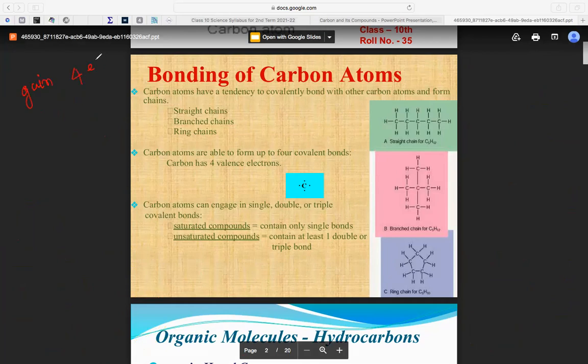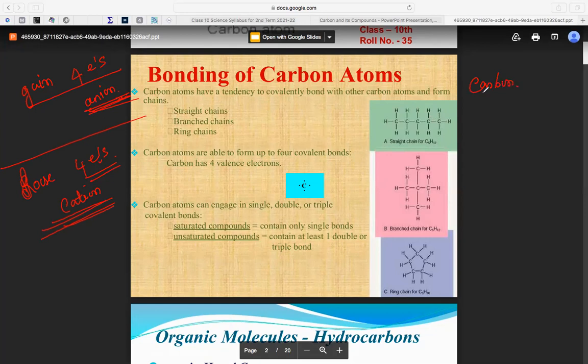If the atom gains 4 electrons, it will become an anion. 4 electrons are extra. If the atom loses 4 electrons, it will become a cation. Or any electron, if it loses either 1 or 2, or if it loses an electron, that means it is a cation. If it gains any electron, it will become an anion. Understood now?